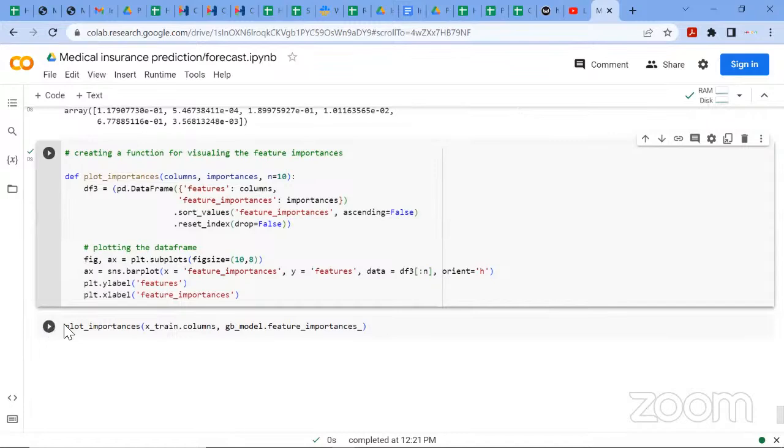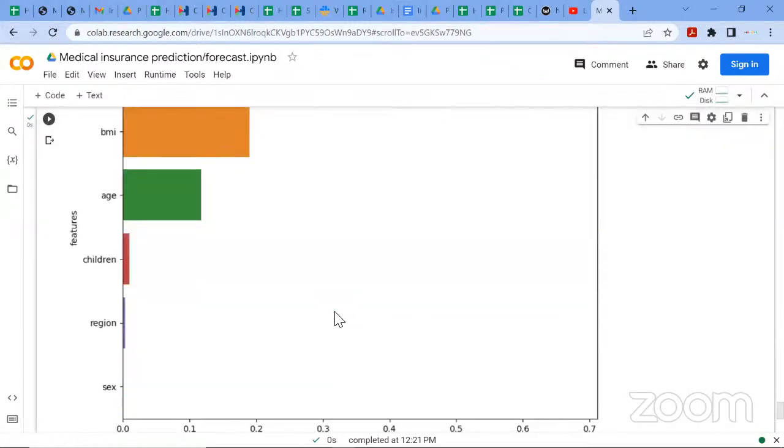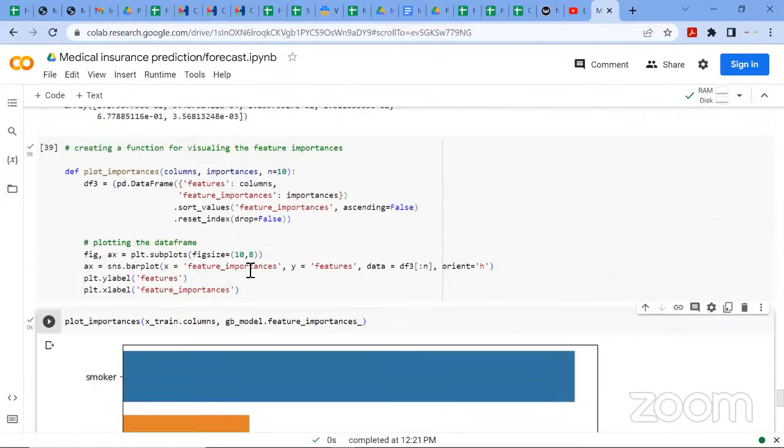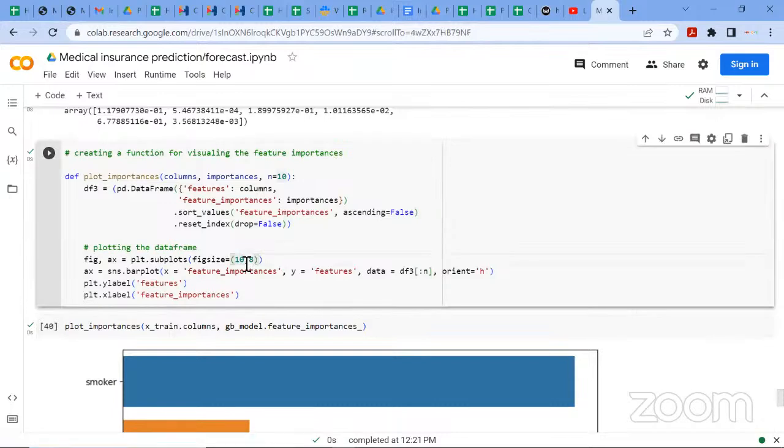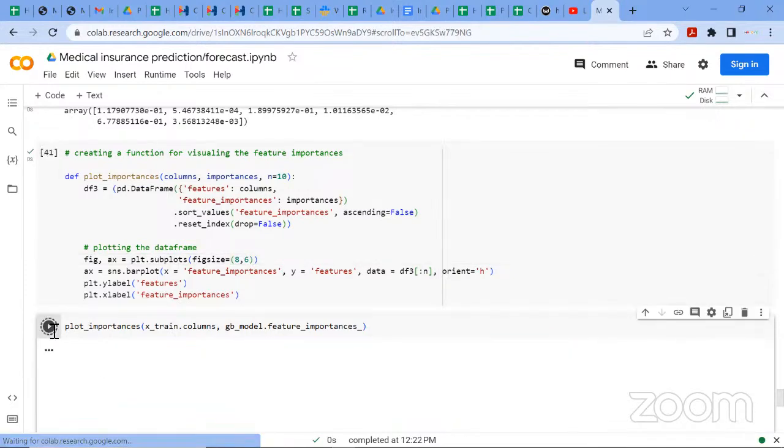For our data, let me reduce the size, it's too big. Let's make it 8 and 6. Well, let's run this code again.